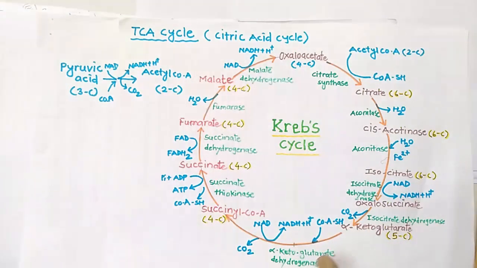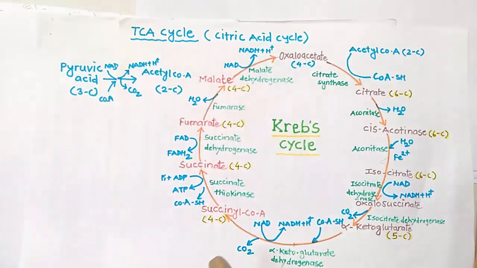At the same time, the coenzyme A group is attached to the compound and we have succinyl CoA. One more CO2 is given out in this reaction, so it is a decarboxylation. Alpha ketoglutarate, a 5-carbon compound, loses 1 carbon dioxide, so succinyl CoA is a 4-carbon compound.